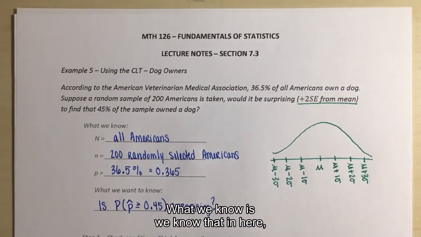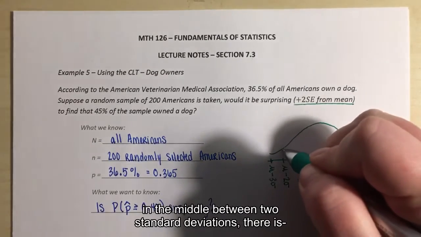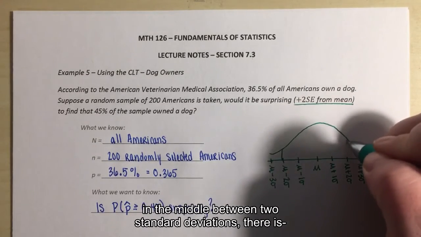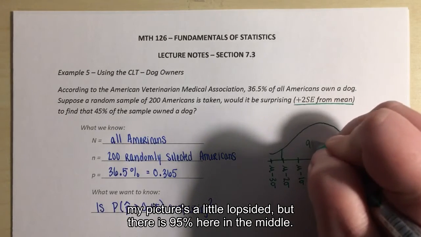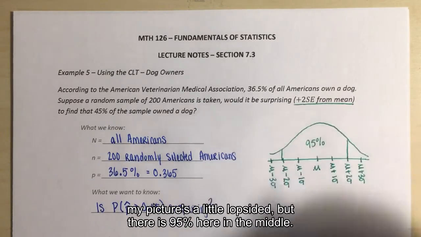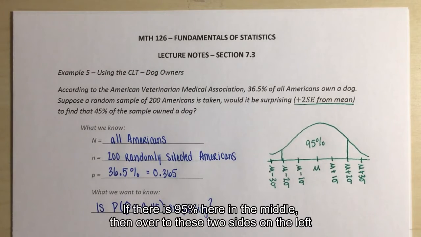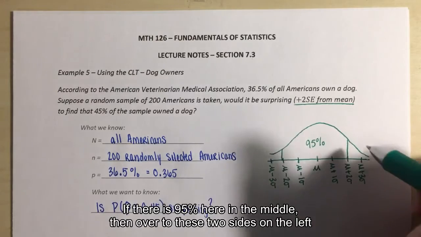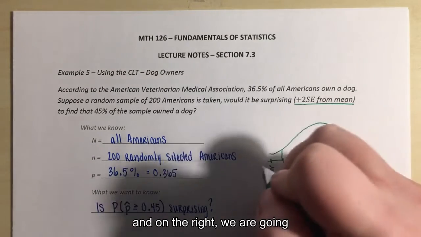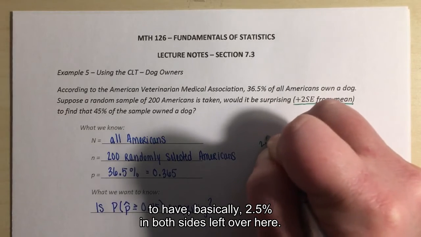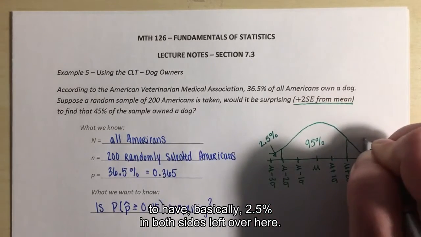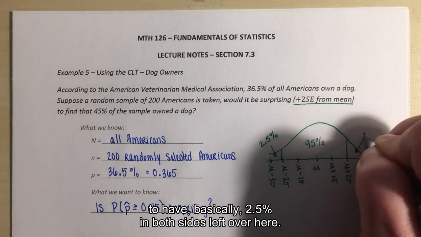What we know is that in the middle, between 2 standard deviations, there is 95%. So if there's 95% in the middle, then over on the left and right sides we are going to have basically 2.5% on each side left over.